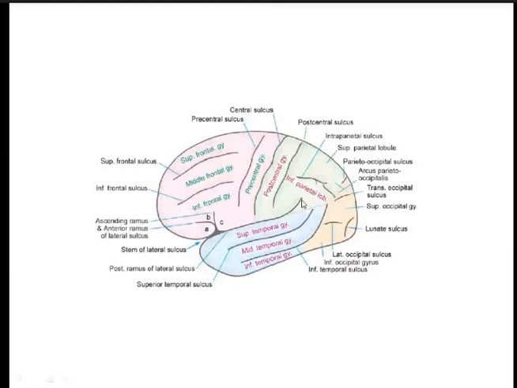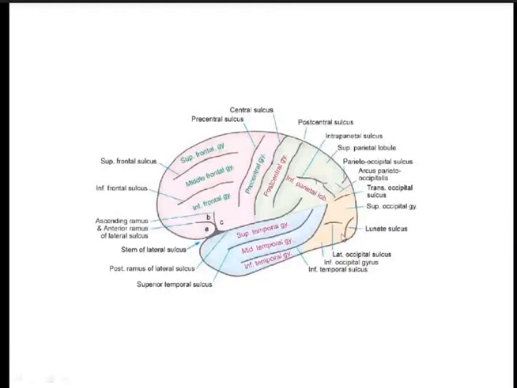Okay. Now coming to the occipital lobe. This is the occipital lobe which lies behind the parieto-occipital sulcus. Just behind the parieto-occipital sulcus arises the transverse occipital sulcus, which also causes the superior middle margin here. Another important sulcus here is the lunate sulcus.